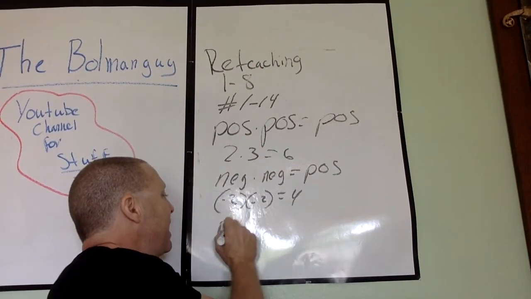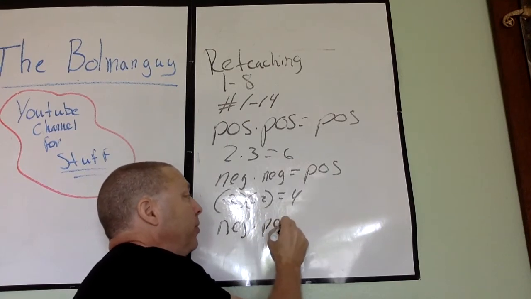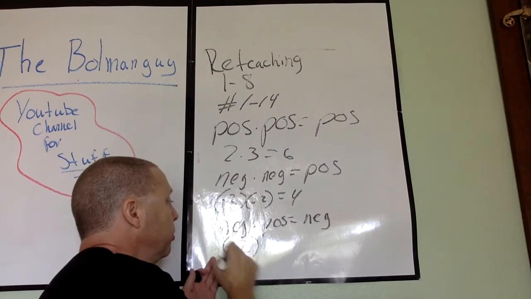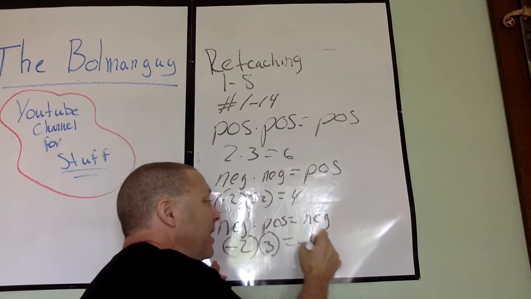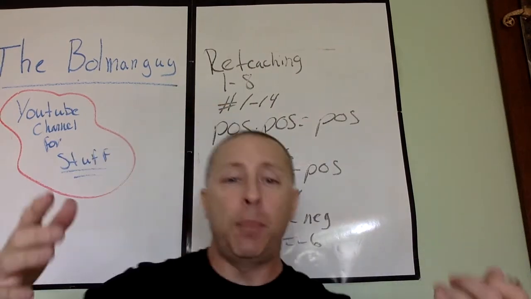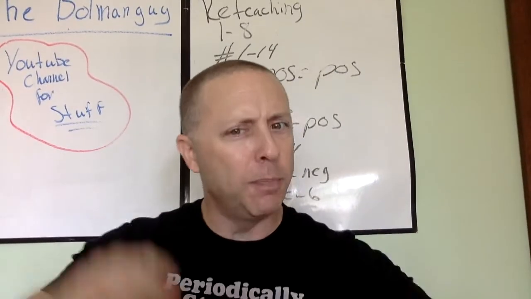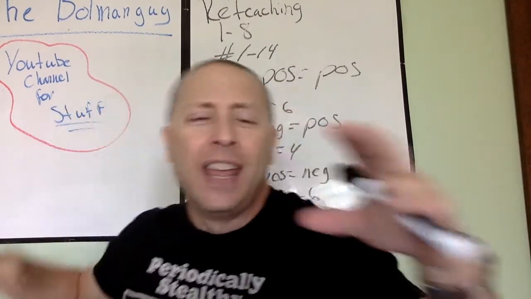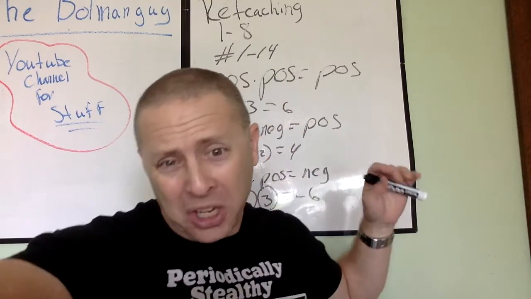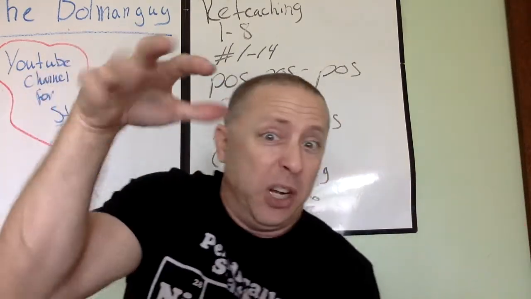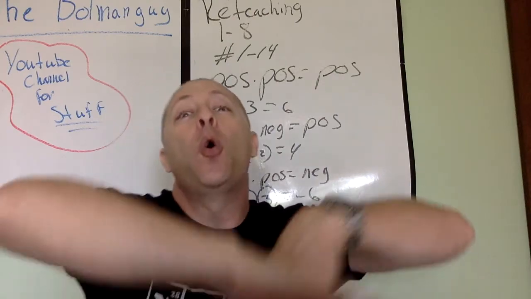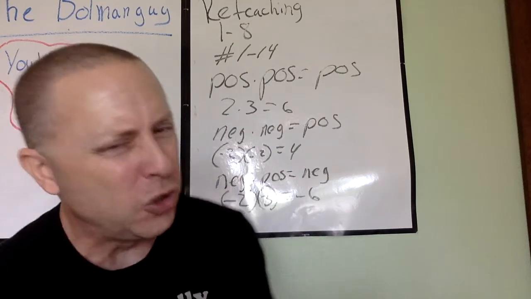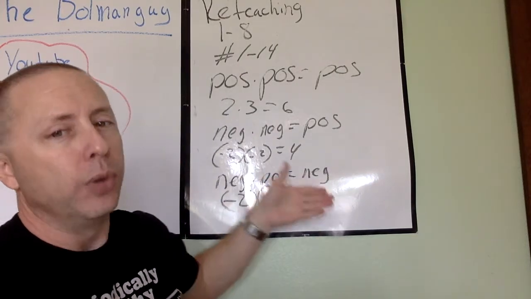So our last one, of course, brings this one. So you come down to a negative times a positive always equals a negative. So you get something along the lines of negative 2 times 3 still equals a negative 6. The example that I gave you about the punch bowl at the party: you walk to the punch bowl, it looks amazing, it looks so fresh, you're hot from dancing and you need a drink, and you get your cup and you reach the punch bowl and you notice, ew, there's something floating in the punch bowl. That's negative. And that whole bowl of punch then becomes a negative. You're like, ew, grody, I don't want to do that. So a positive times a negative gives you a negative.